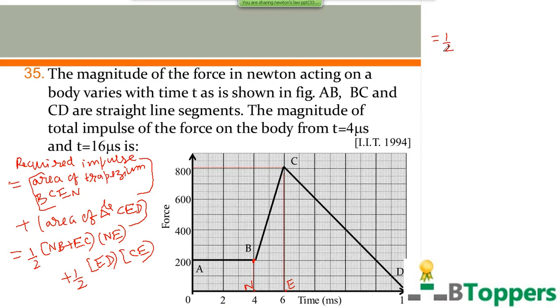So you can write NB equal to, from the figure, 200 newtons. EC equal to 800 newtons.